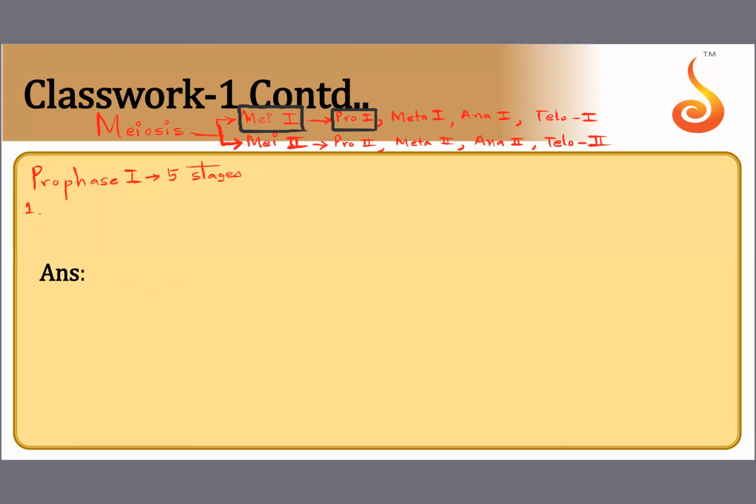The first stage of prophase 1 is called leptotene. I'm going to take the same mother cell, okay? Before I start with prophase 1, I would like to remind you that this is the mother cell I'm going to teach this with. This mother cell has 2 centrioles. Why does she have 2 centrioles? Because she has passed through S phase. She can't simply enter meiosis. She has to go through S phase.